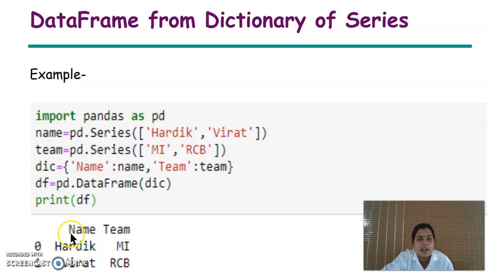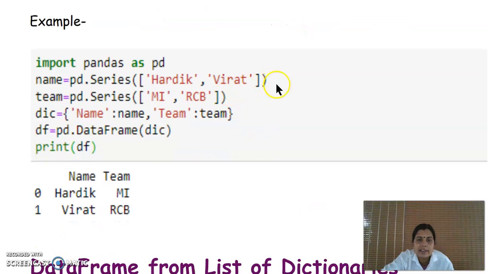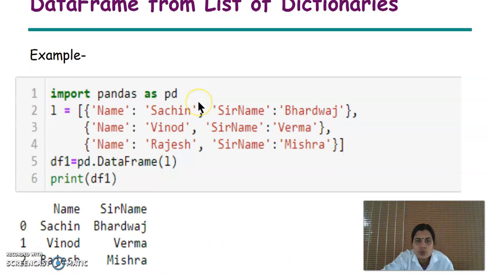It is known as the column heading, or the index of the column, this name and team. That means the key of the dictionary acts as the column index. The default row index is 0 and 1. These are rows and these are columns. So Hardik and Virat are the two players, and MI and RCB are the two clubs they played for.